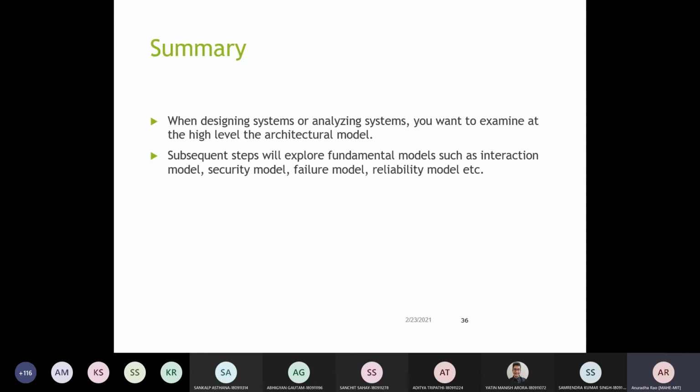So this is where the security model has to be modeled in such a way that you will be able to design the systems at the architecture level to get good reliability and security with respect to the models which you have to design, that is interaction, failure, as well as security at the end. So this is the syllabus which is covered for the fundamental models: interaction, failure, and security. Yes, any doubts?